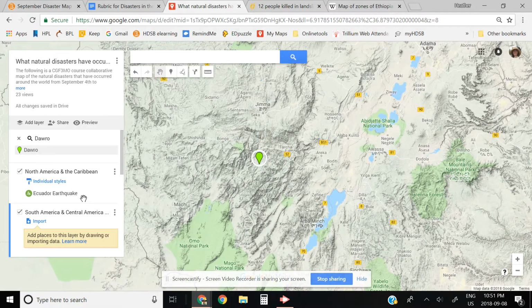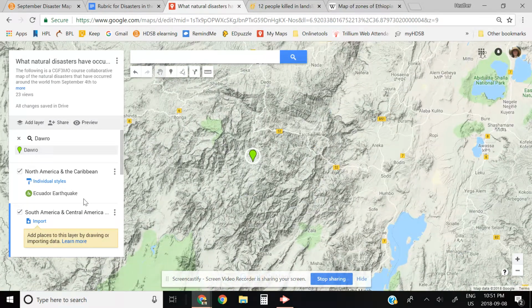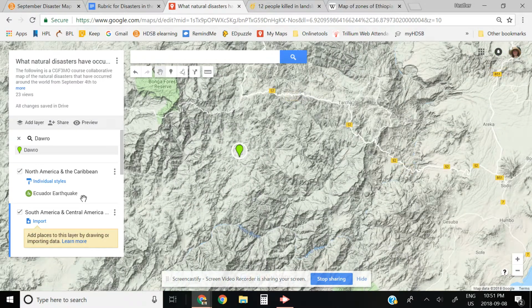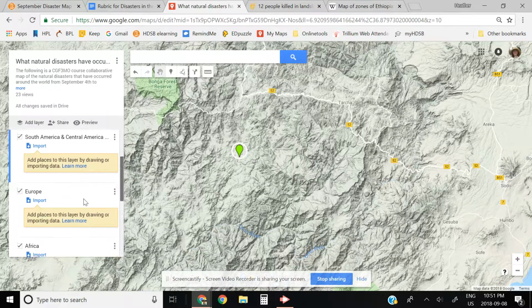You'll notice that this is quite a hilly region of Africa, kind of mountainous. This is called the Ethiopian Highlands. And of course, it makes sense there's going to be landslides in this area. So I know where this is.